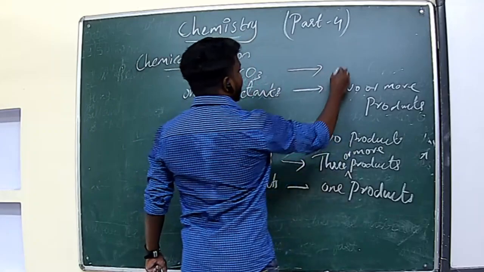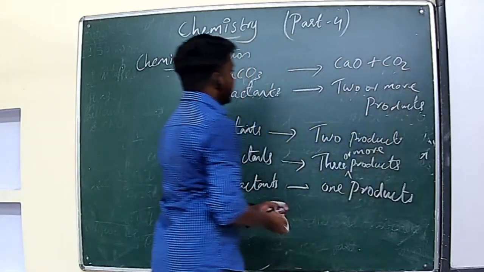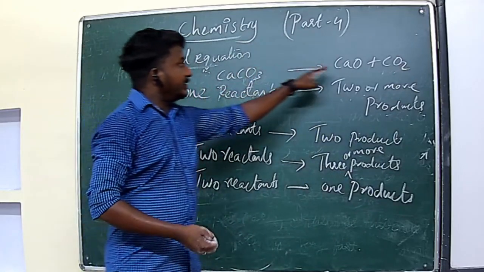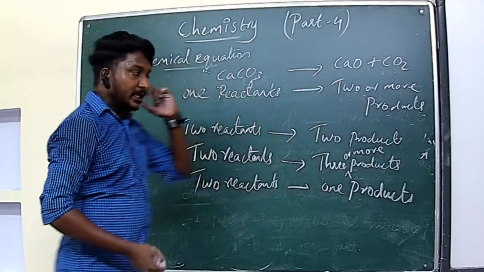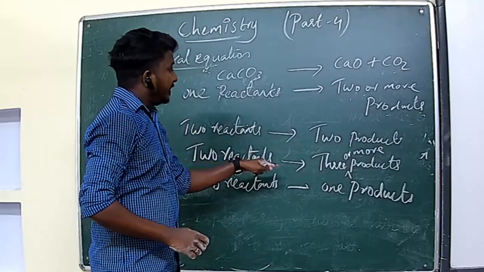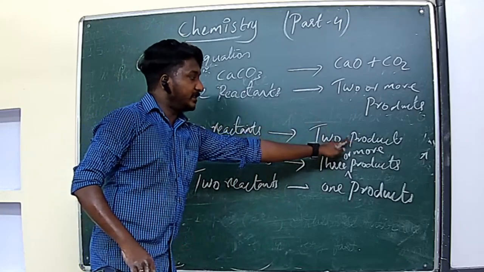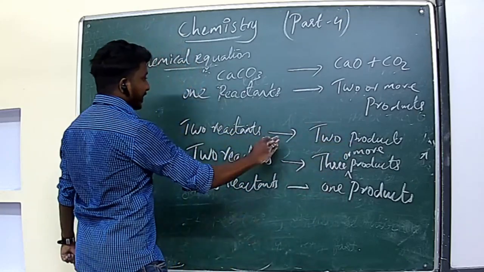Calcium carbonate will give calcium oxide and carbon dioxide. See, one reactant gives two products. Clear? Then, two reactants can give two or more products. Here we discuss two products. So, two reactants can give two products.